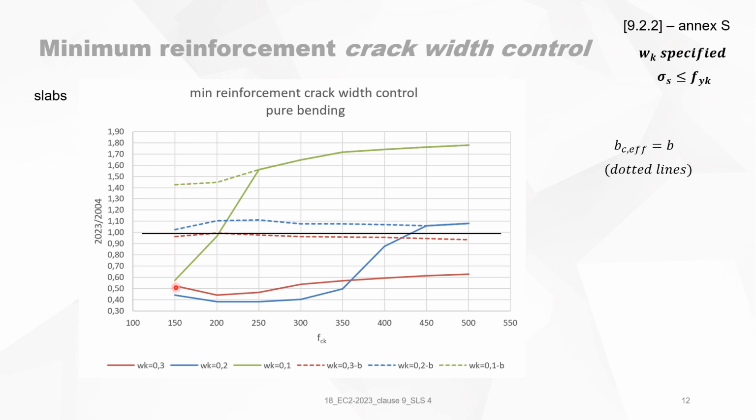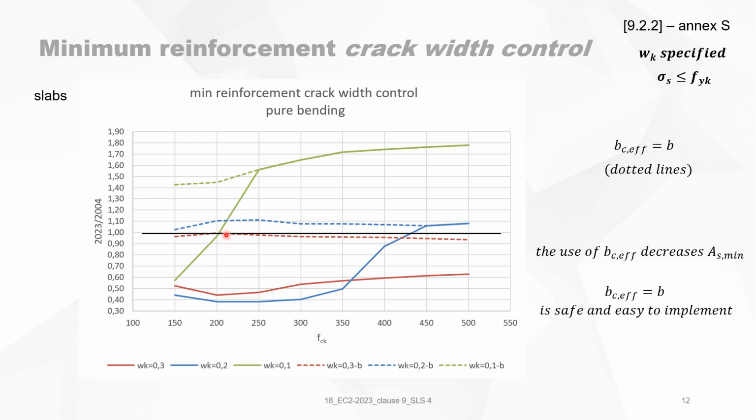It's mind-boggling. You also see that for crack widths of 0.2 and 0.3 millimeters, if you use BC equal to BC effective, you have a nice horizontal line around unity. You can wonder why we are using BC effective now. Because the use of BC effective decreases the minimum needed reinforcement, and if you use BC effective equal to B, it's safe and easy to implement.